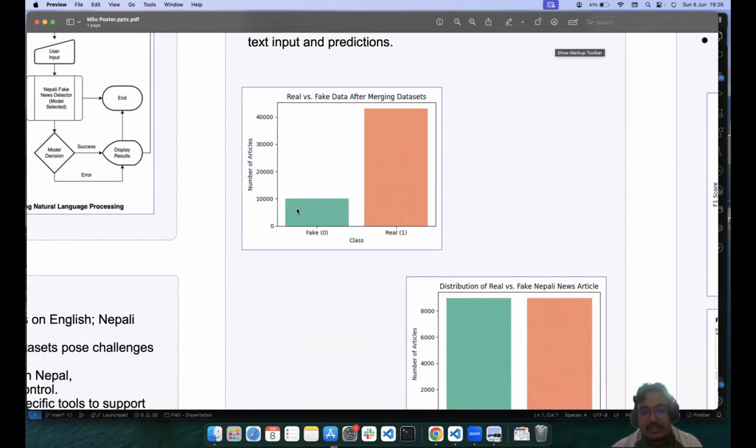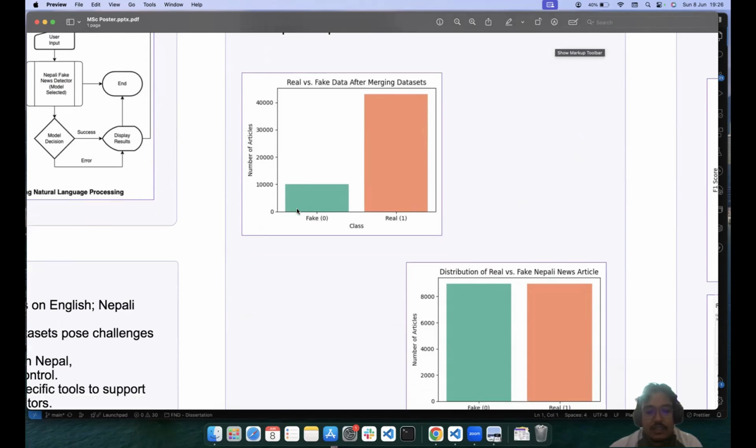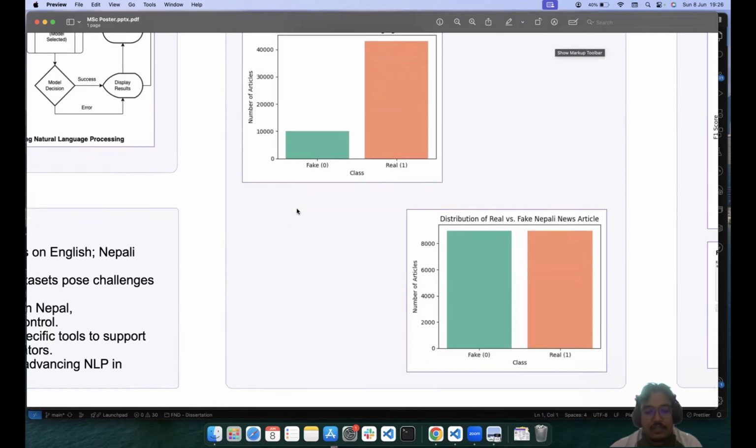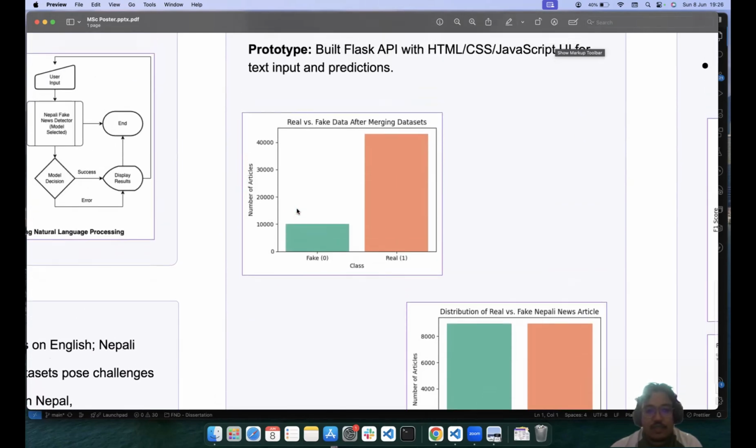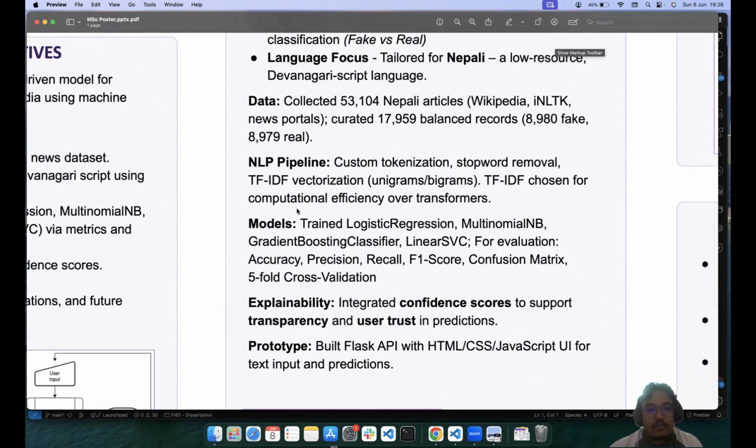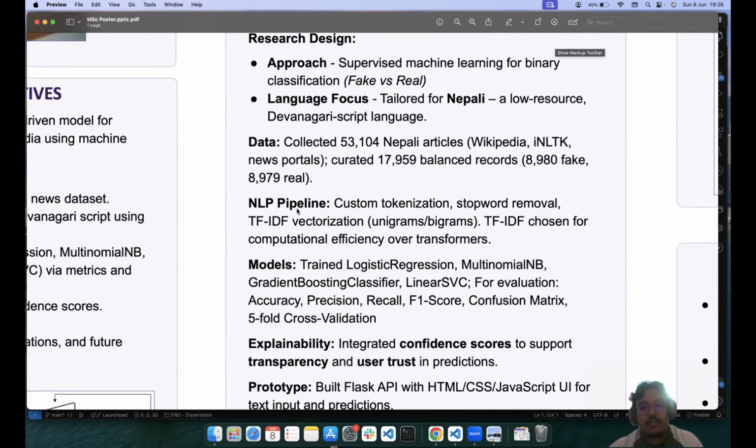But as this is not balanced, I balanced the entire data set and distributed it into equal form. Around 8,000 fake news and 8,000 real news records were finally curated, so the total balanced record is around 17,000.